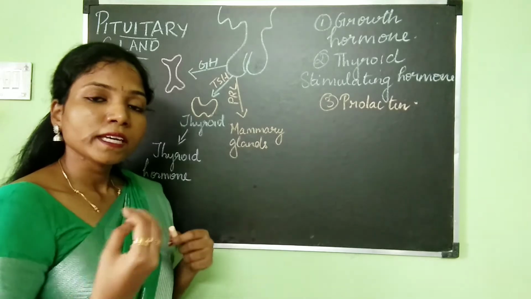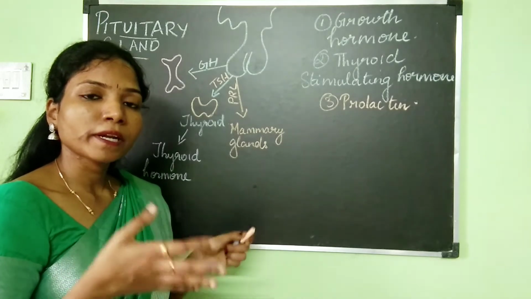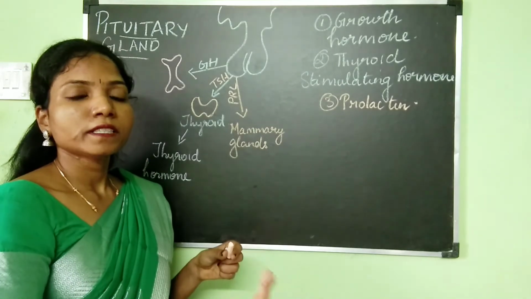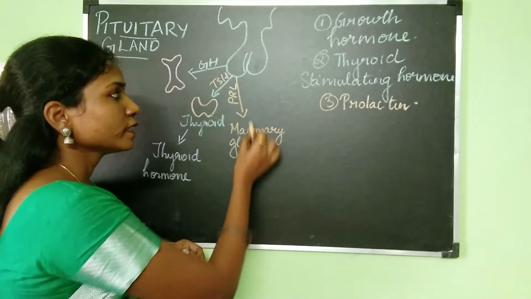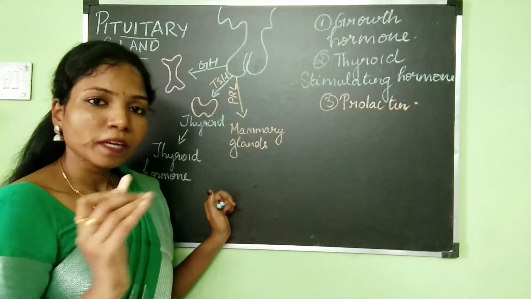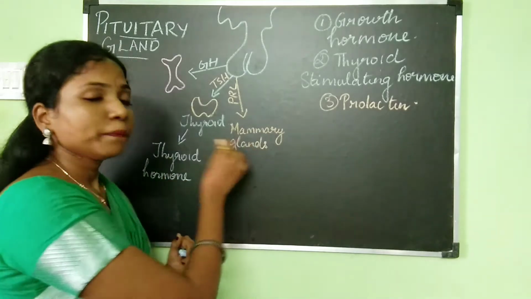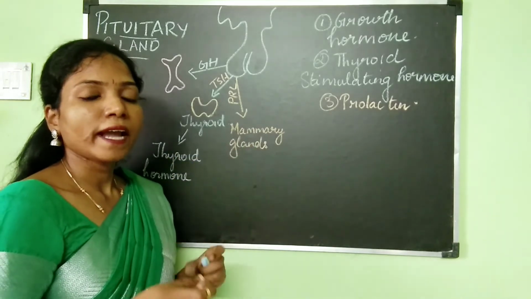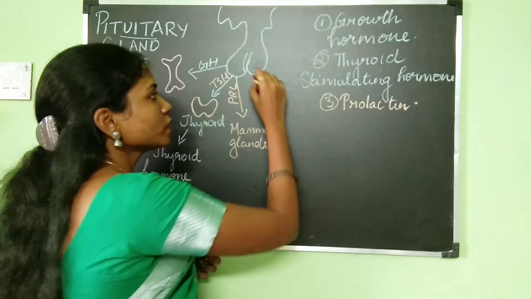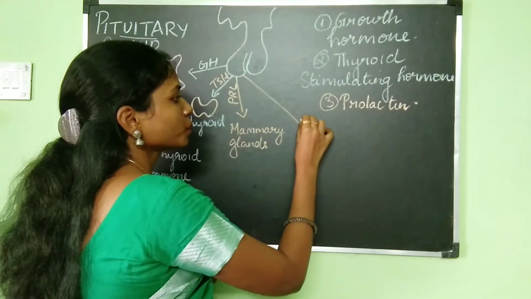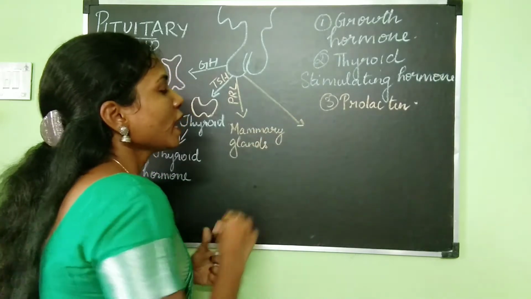So why is milk production happening during pregnancy? Because after pregnancy the mother has to feed the child. So for that, the prolactin hormone during pregnancy will help in the development of the mammary gland, and it will also stimulate the production of milk. Now let's move on to the next hormone produced by the anterior pituitary.